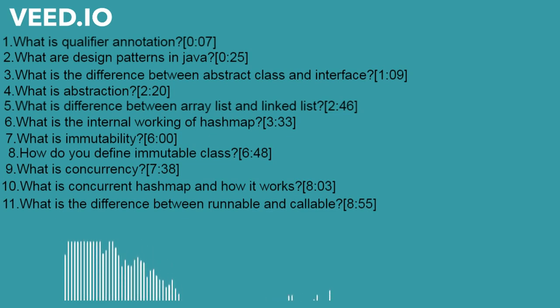What is concurrent hash map and how does it work? Concurrent hash map is a little different from the normal hash map.